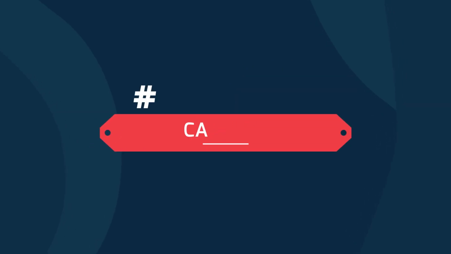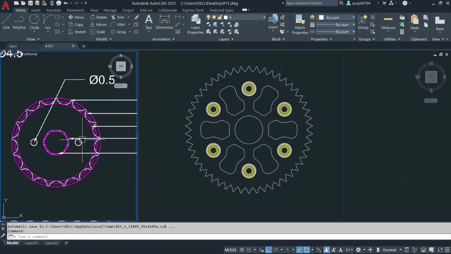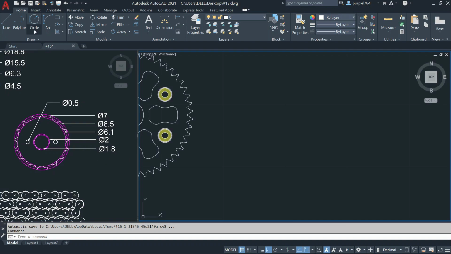We finished already main pinion of the drawing. So let's try another one. This is the second pinion. Firstly, I will create this circle. I will click on the circle, click on the down arrow, click on the center diameter.